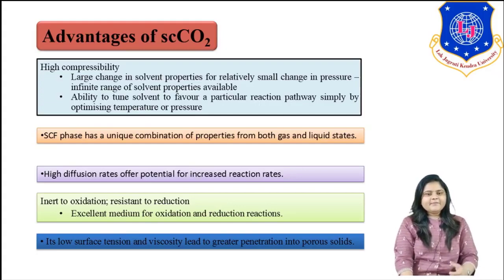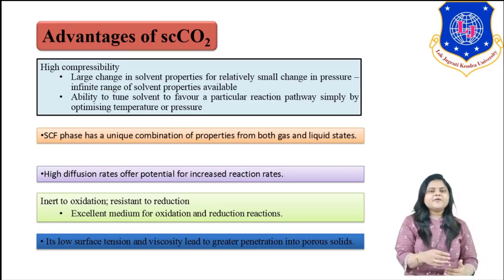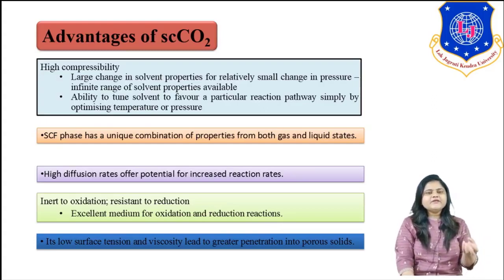That means we have the ability to tune the solvent in favor of our particular reaction by just optimizing the temperature and pressure. By just changing the temperature and pressure, you can change the physical properties of the supercritical fluid. You can simply alter or tune the density, viscosity and solvent properties of your fluid so that you can easily achieve your chemical reaction.